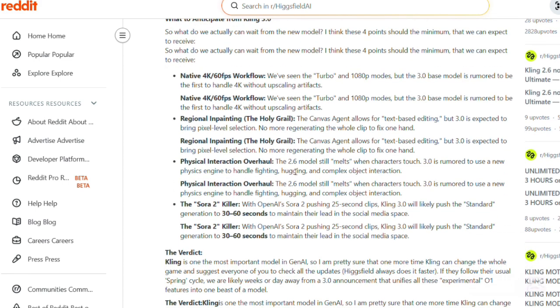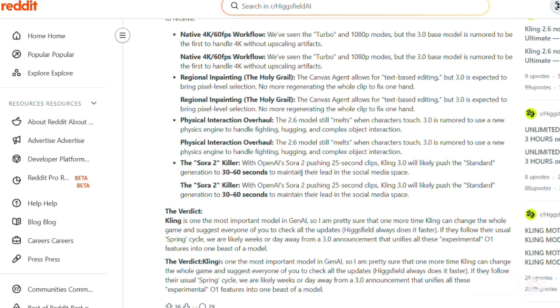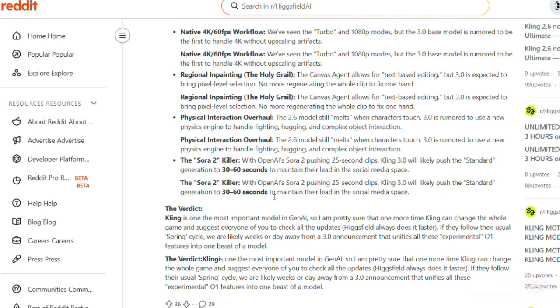Then the physical interaction overhaul. The 2.6 model still melts when characters touch, but 3.0 is rumored to use a new physics engine to handle fighting, hugging, and complex object interaction. Then the Sora 2 killer. With OpenAI Sora 2 pushing 25-second clips, Kling 3.0 will likely push the standard generation to 30 to 60 seconds to maintain their lead in the social media space. Like, this is just wonderful.